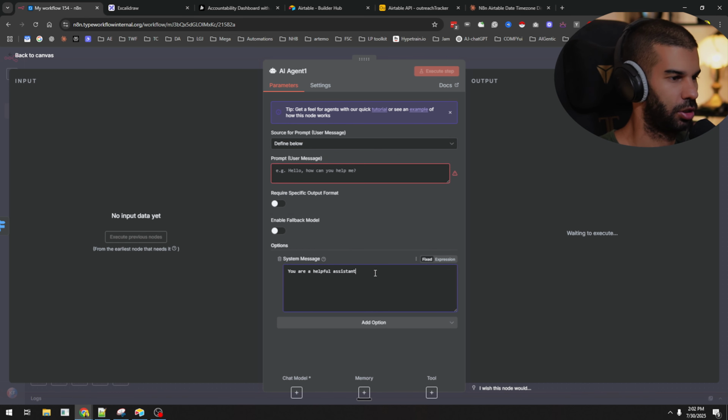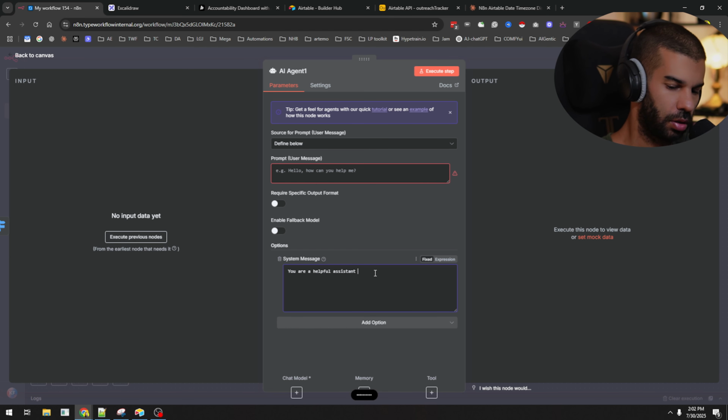Let's choose a system message that says you are a helpful assistant, that takes as input a bunch of data about the user's input over the last several days when it comes to sending cold emails, doing paid ads, and creating content. Your job is to give the user practical accountability advice based on these numbers. Just FYI, the user is trying to do 100 of these outreaches and content creation in terms of minutes and paid ads in terms of dollars spent every single day.